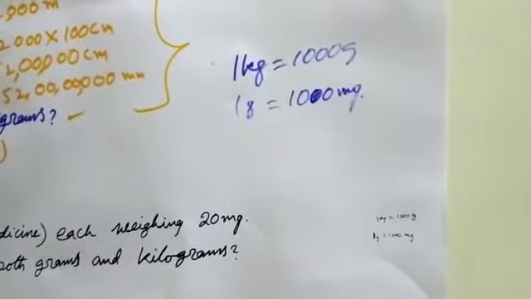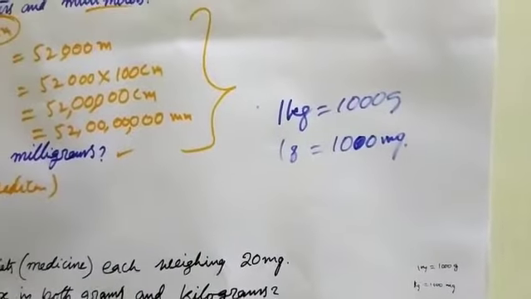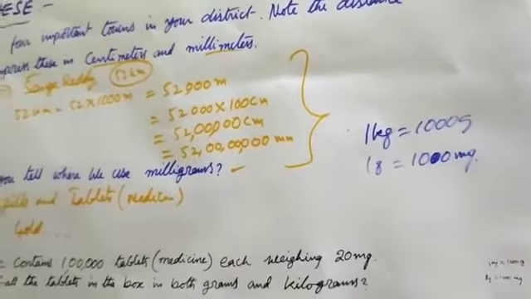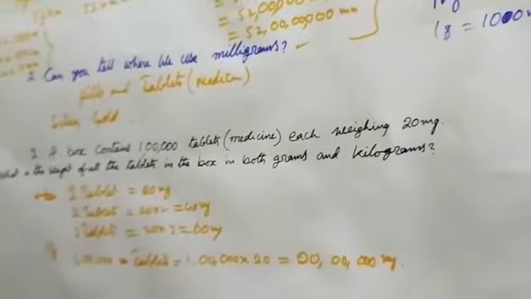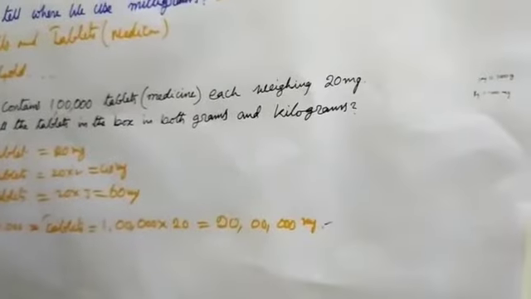For the tablets in the box, in both grams and kilograms, we already have milligrams.